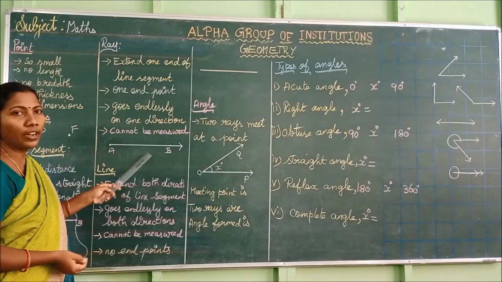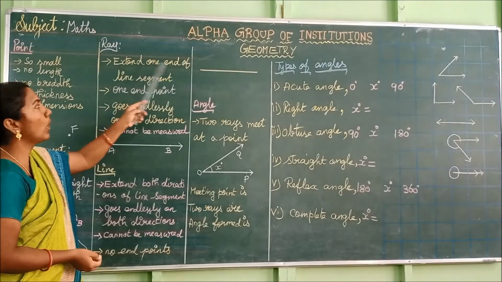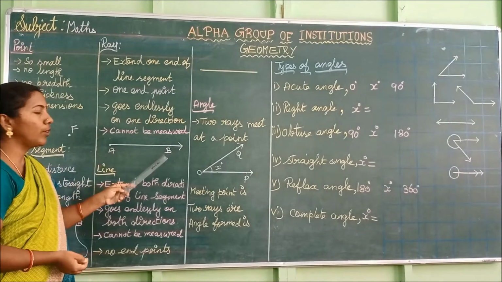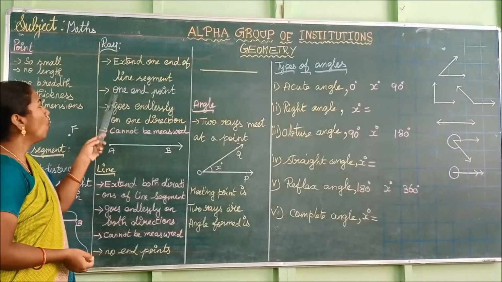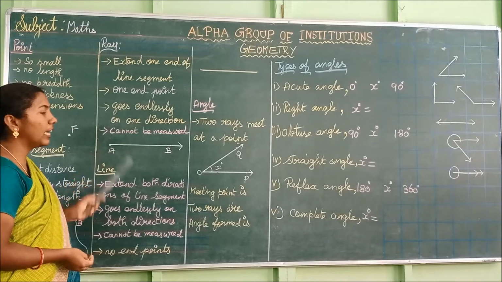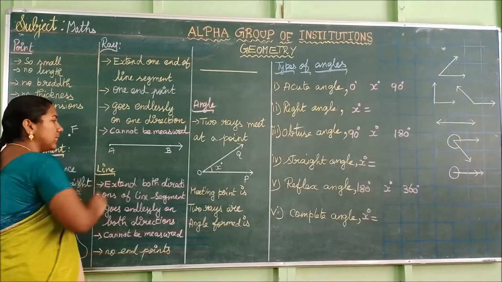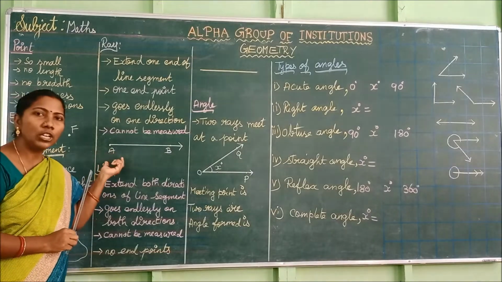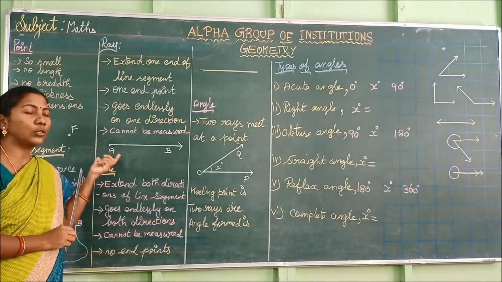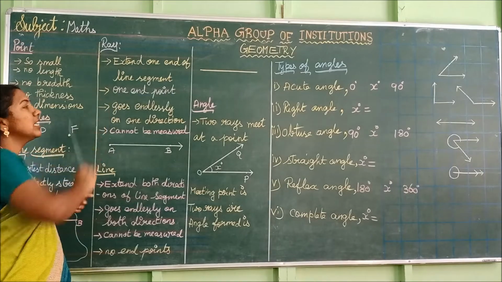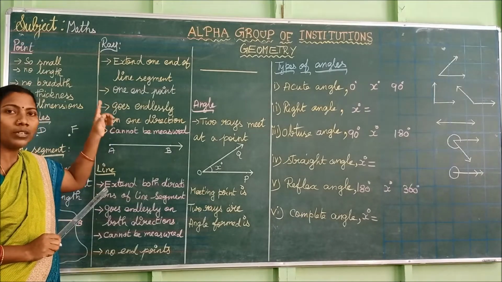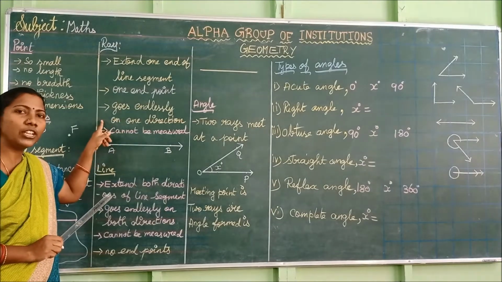How can you get the ray? If you extend one end of the line segment, you get a ray. It has one end point. We can call this point A the end point, or initial point, or starting point. So we can simply say a ray has one end point, one starting point, or one initial point.